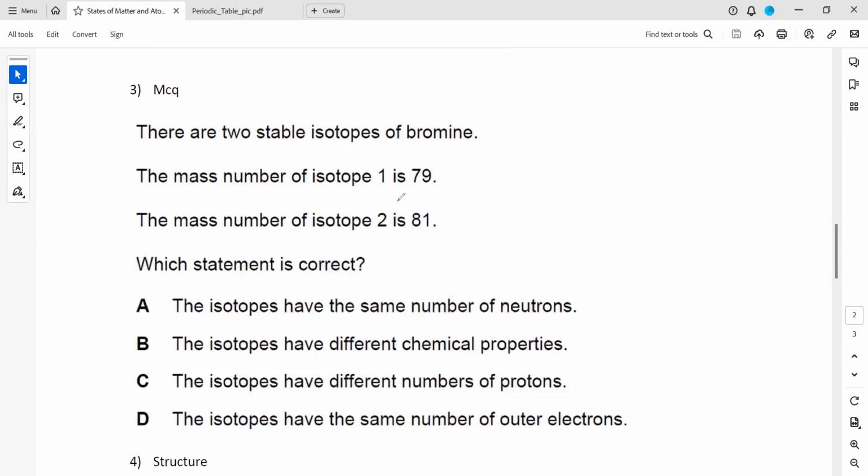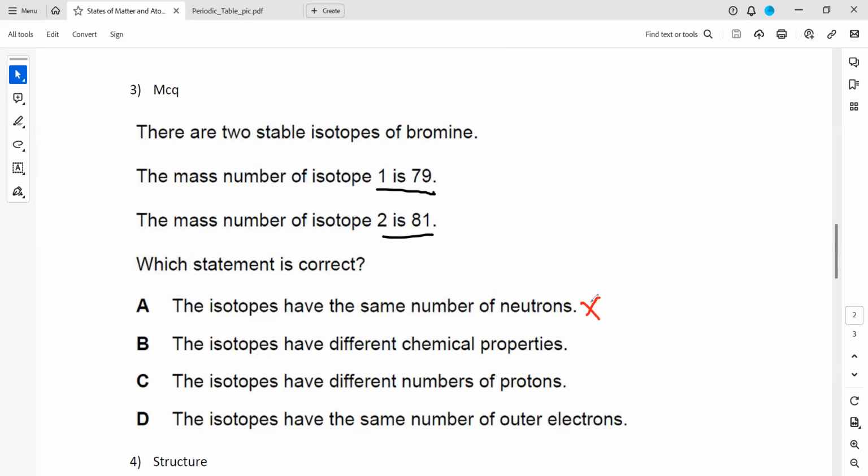One isotope has a mass number of 79, another one is 81. Which statement is correct? The isotopes have the same number of neutrons. They won't have the same number of neutrons. Isotopes have the same number of protons and electrons, but different numbers of neutrons.